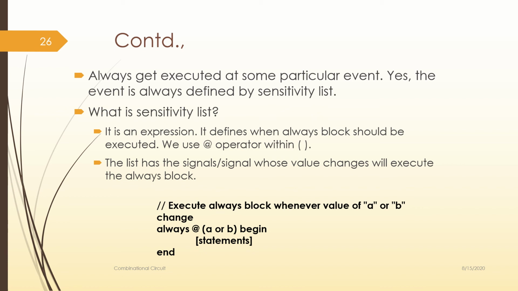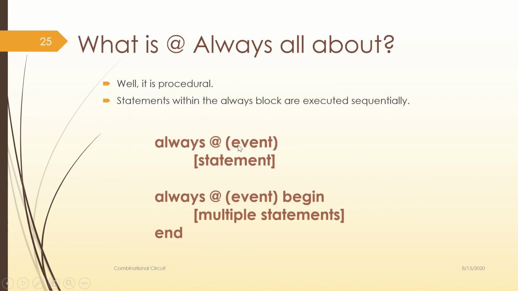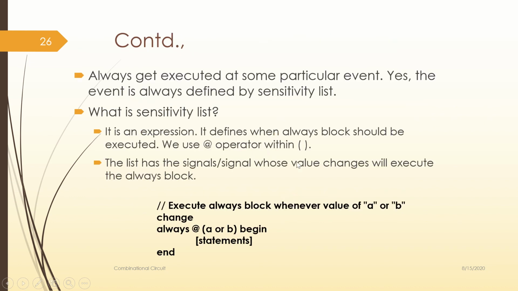Now what is a sensitivity list? Very simple. It is an expression that defines when the always block should be executed. We use the @ operator and we also use brackets here. You specify the expression within them, which lets you know when the always block has to be executed. The list will have the signal or signals whose value changes will execute the always block.